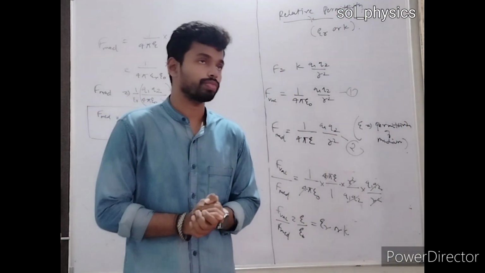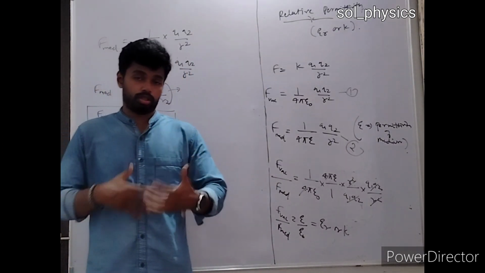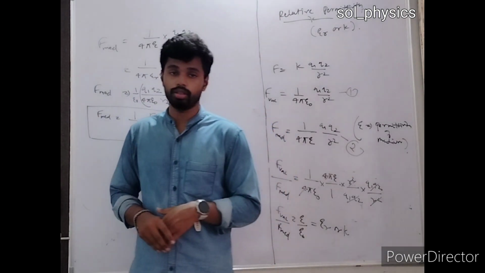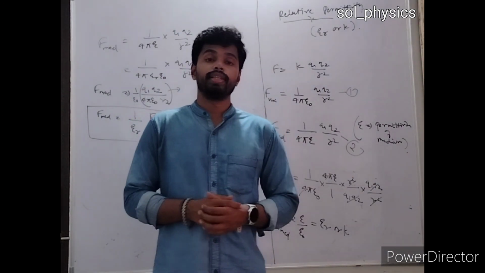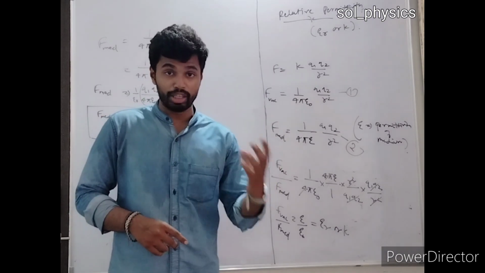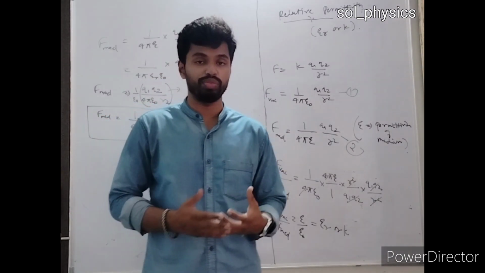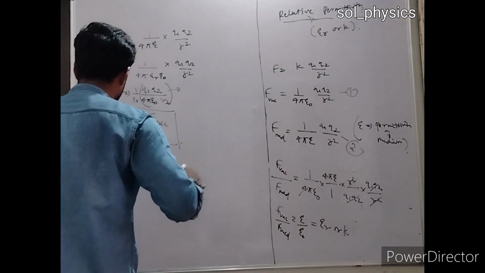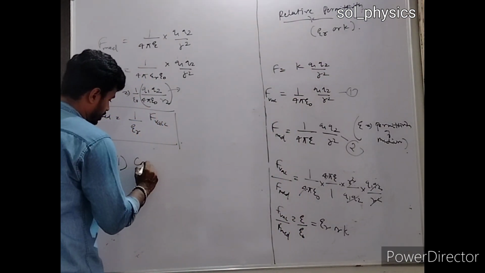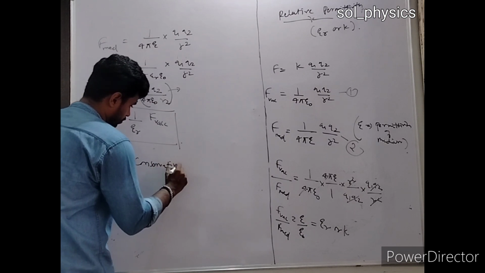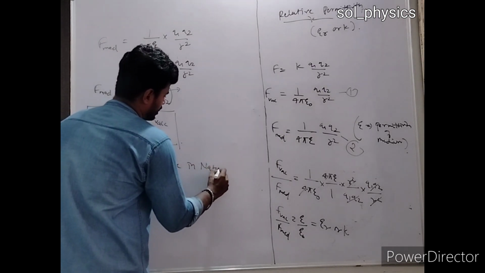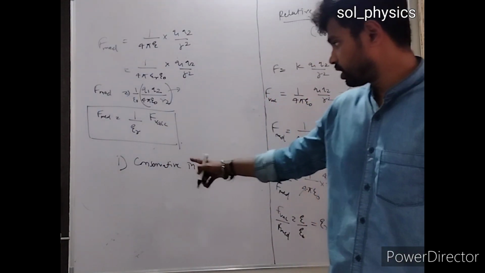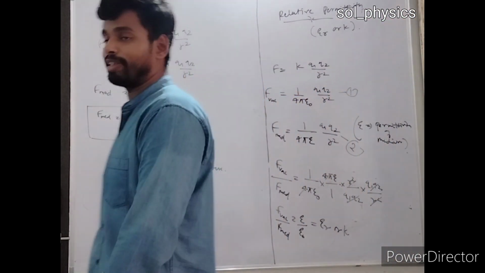The first thing, the nature of the force stated by the French engineer, Charles Augustin, is that the electrostatic force is conservative in nature. What is the conclusion that has been made? The first thing is, the force is conservative in nature. Conservative in nature means it only depends on the initial and final position. So this is the force which we are calling electrostatic force.